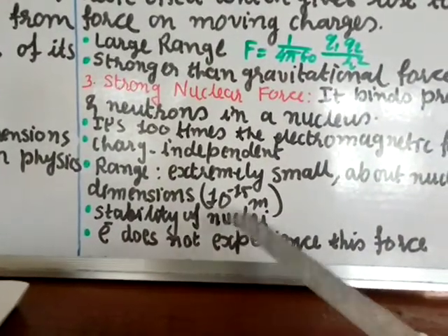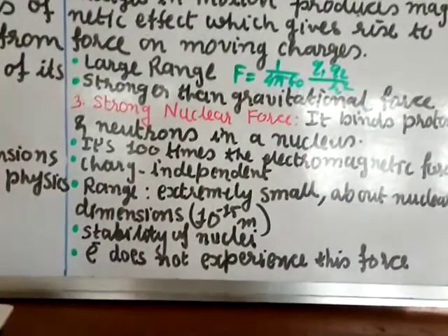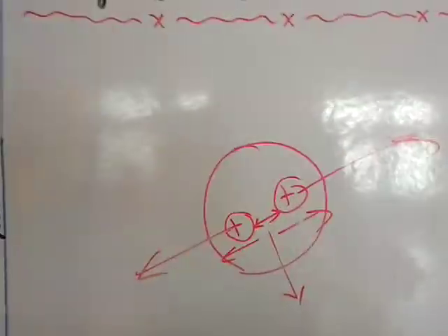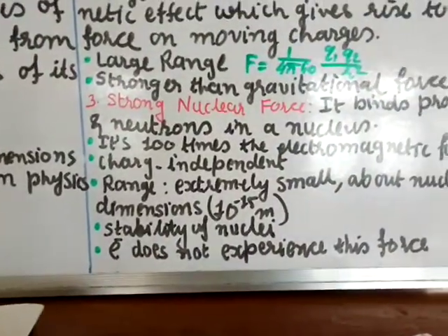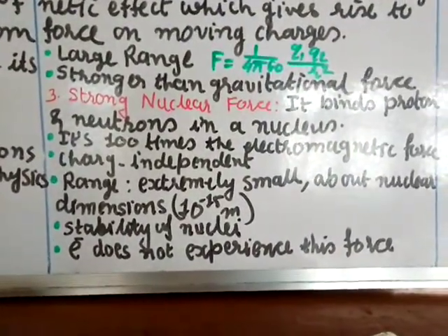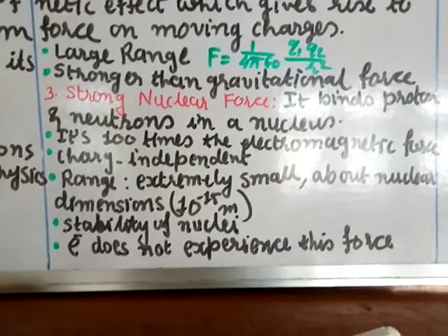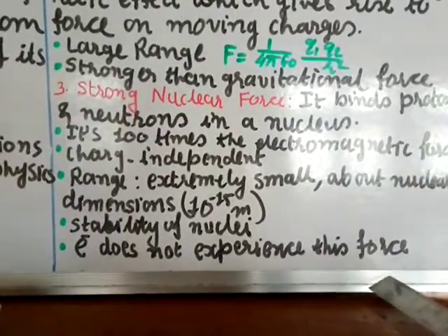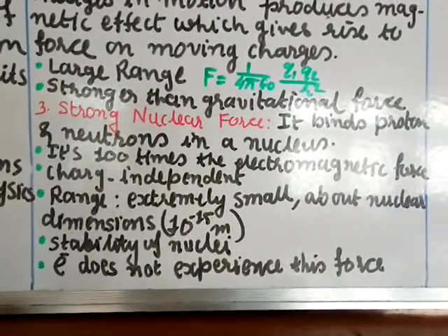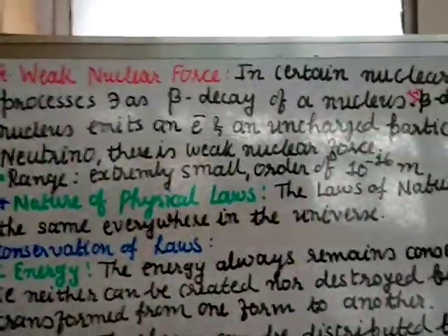It is responsible for the stability of nuclei, otherwise this nucleus would break. But it is not breaking. Why? Because of the strong nuclear force. Because of this, the nucleus is stable. The electron does not experience this force. The electron will not experience the strong nuclear force.